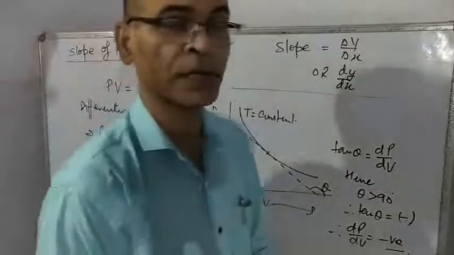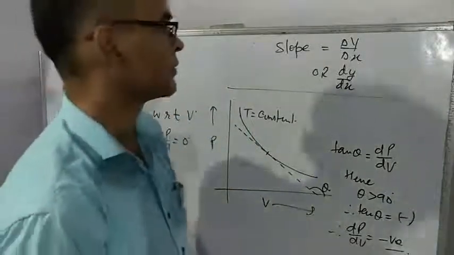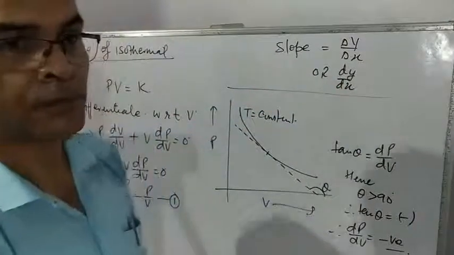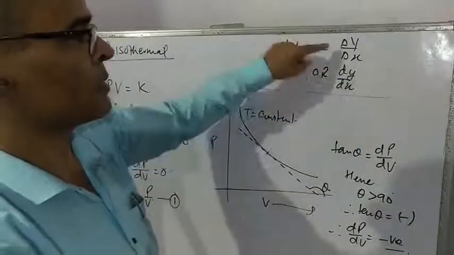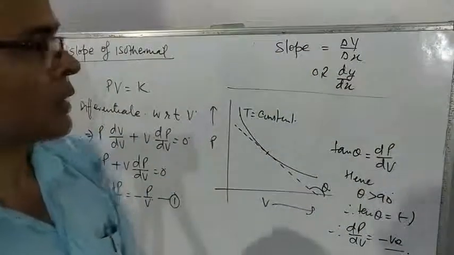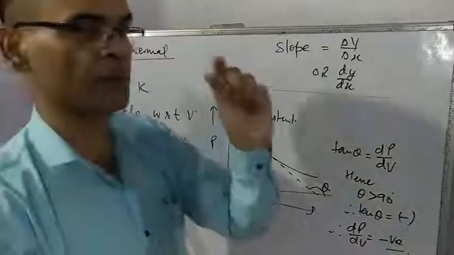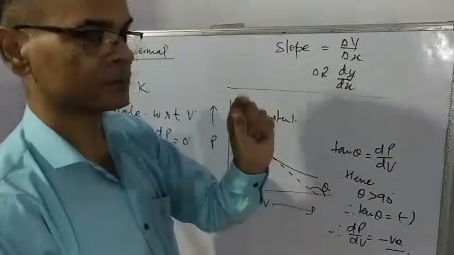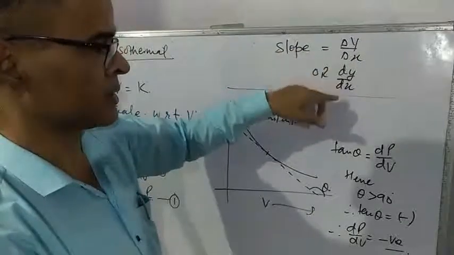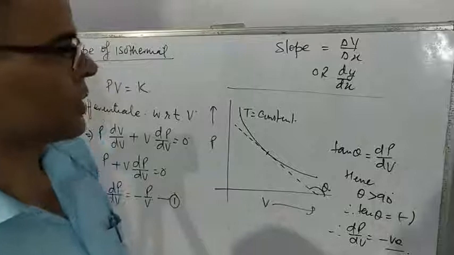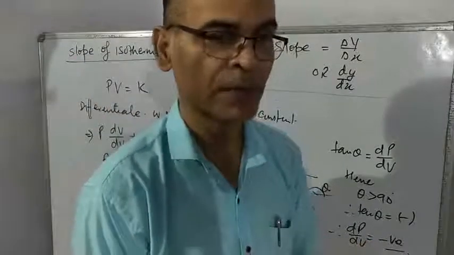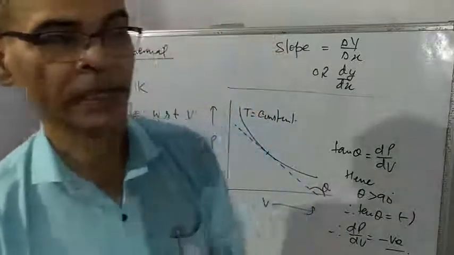Students, you have studied in class 9th and 10th that if a graph is plotted between x and y, slope is represented by delta y by delta x, slope or gradient. If a small portion of the graph is taken, then it can be represented by dy by dx. So dy by dx represents the slope of a graph plotted between x and y.